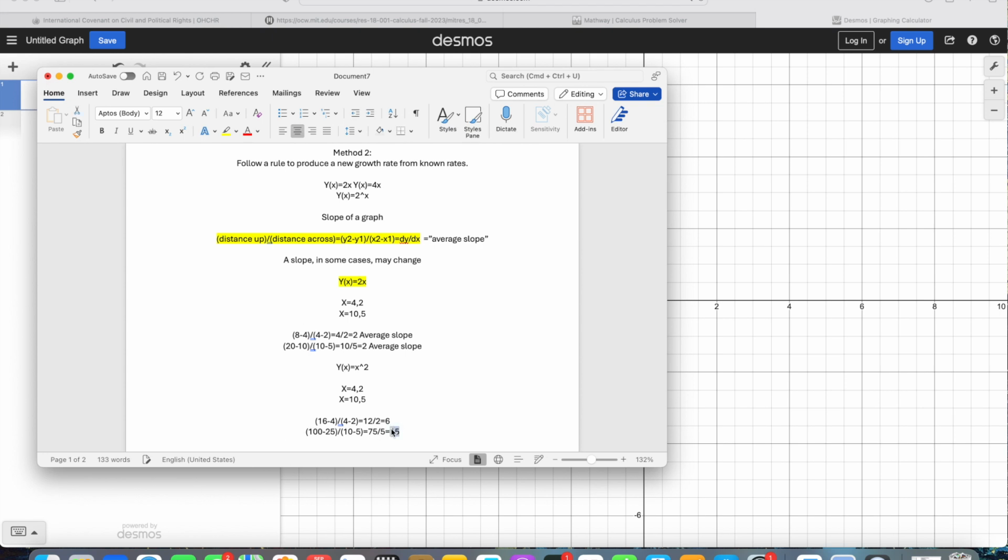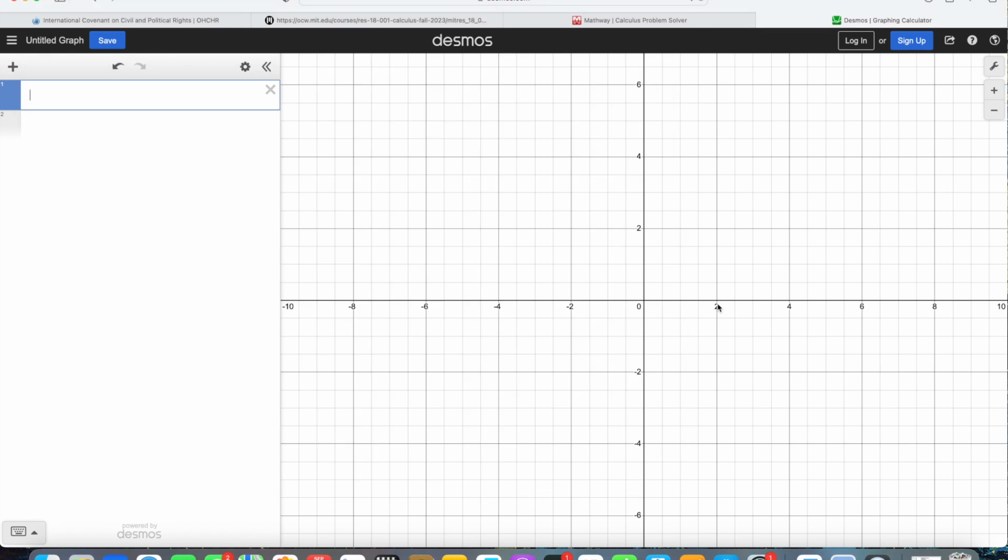So as you can see, for this function, the slope is changing. You'll have a slope of 6 at these points, and you'll have a slope of 15 at this point. So the slope is consistently changing for this function. For the other function, it was not. For this function, it is. So the slope is constantly changing here.